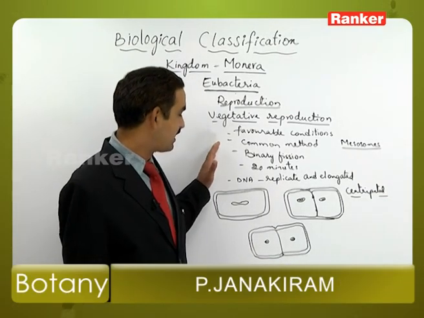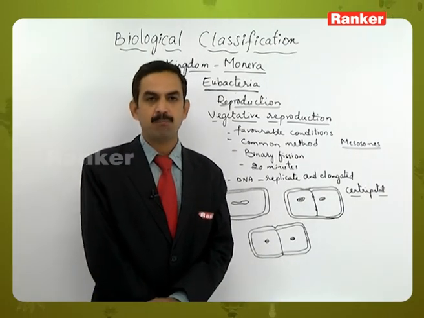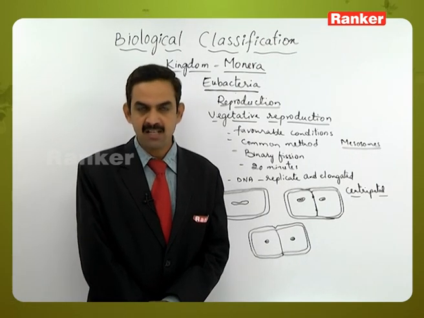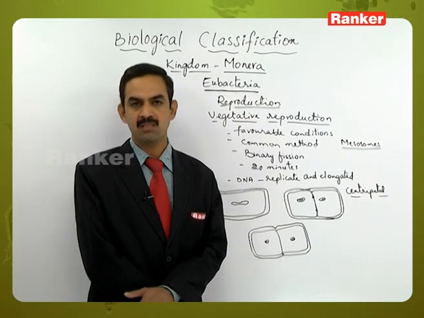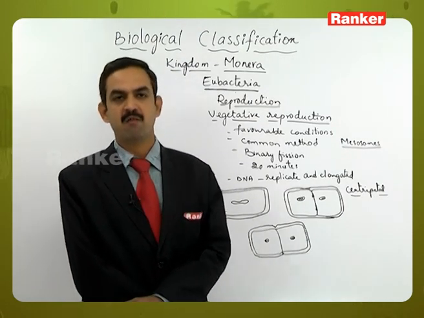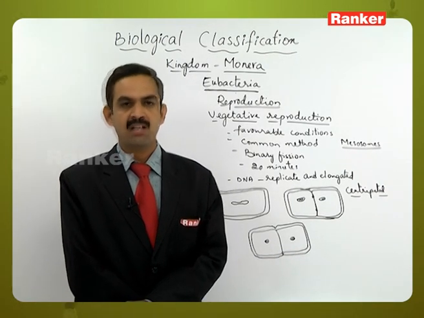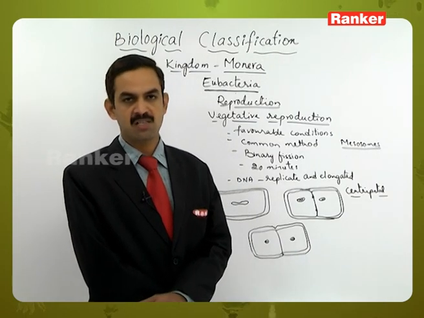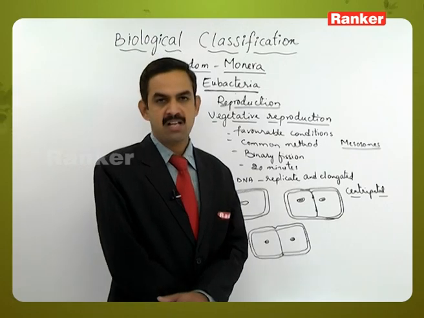And here, once 2 daughter bacteria have been formed, the parent bacteria will not survive as such. But it is not the death of the bacterial cell; the parent cell itself is divided to form 2 daughter bacteria. Likewise, every 20 minutes, the number will become double the existing number. So, this is a common method of reproduction in bacteria, that is vegetative reproduction by binary fission.